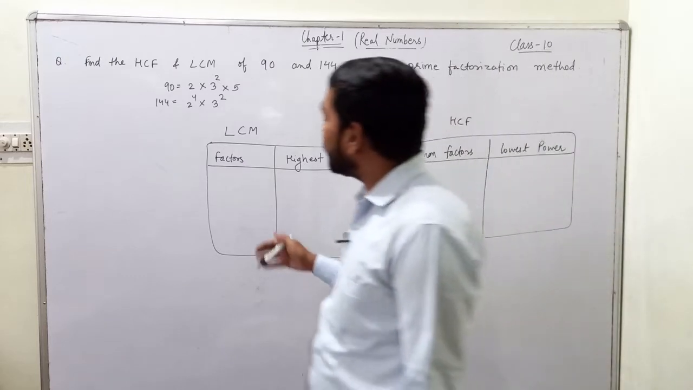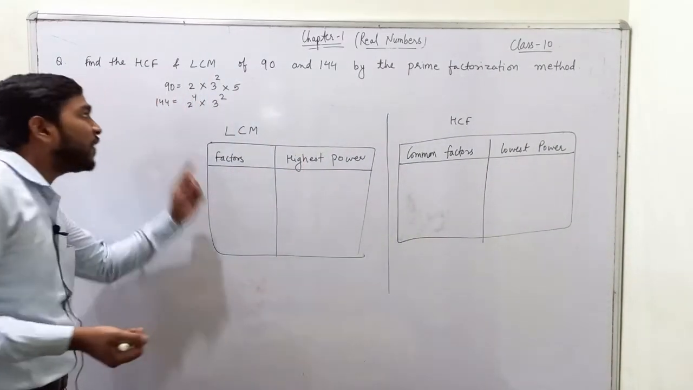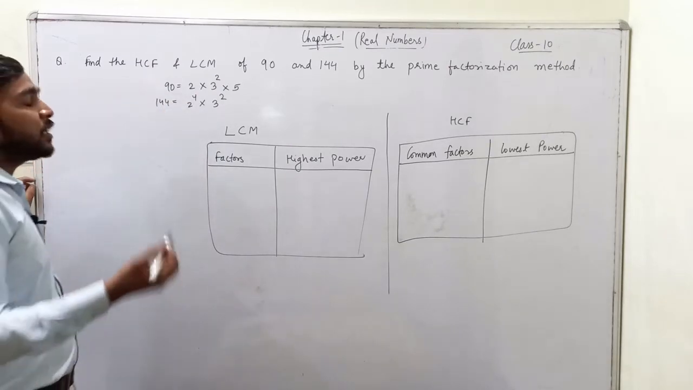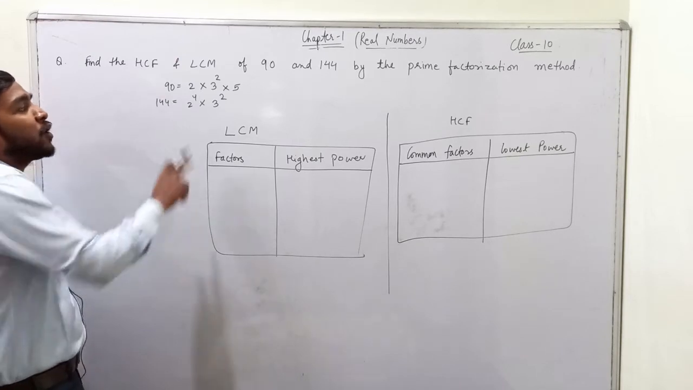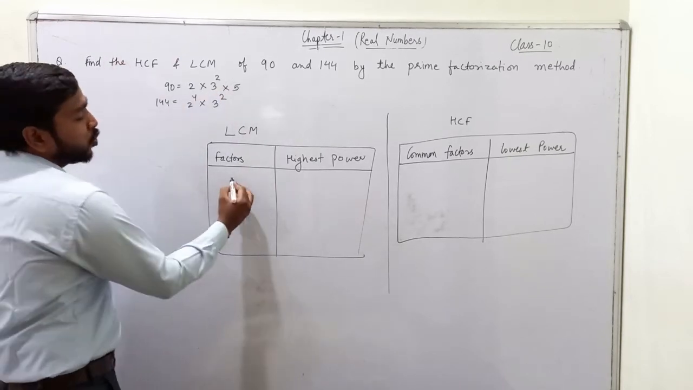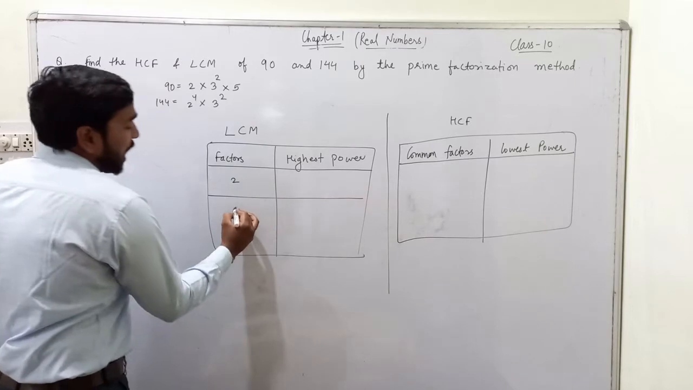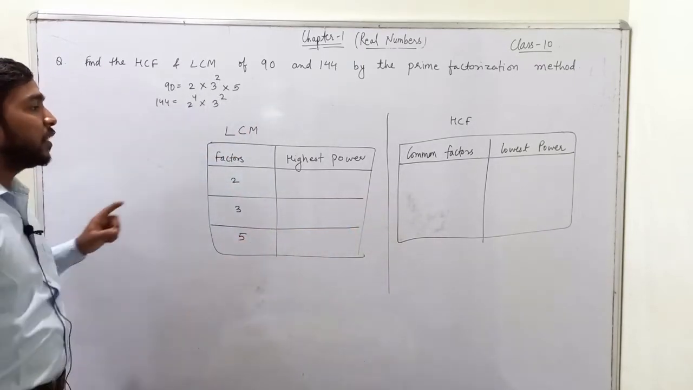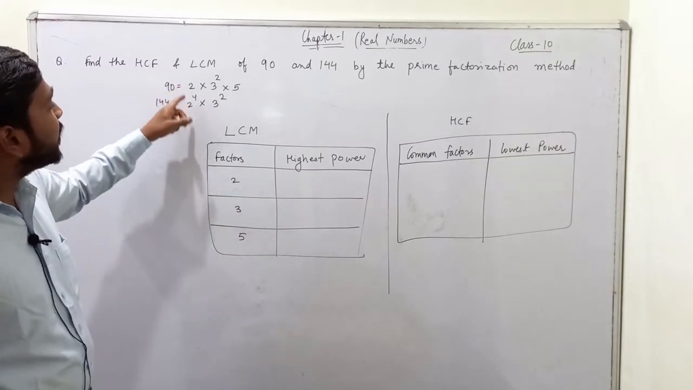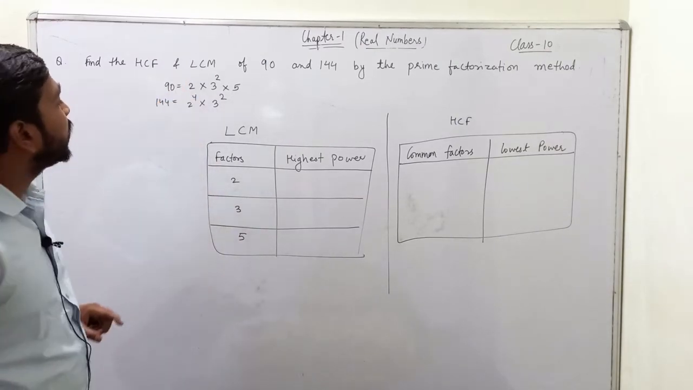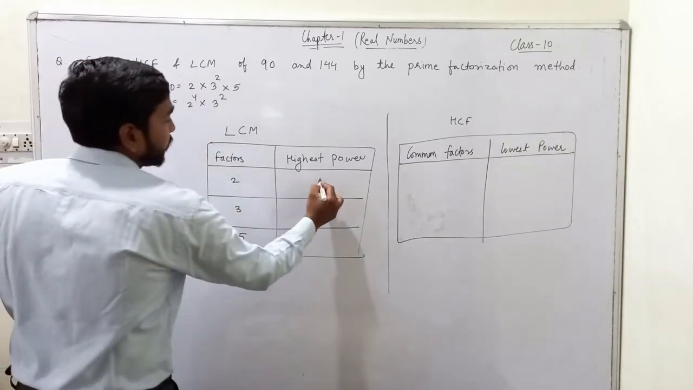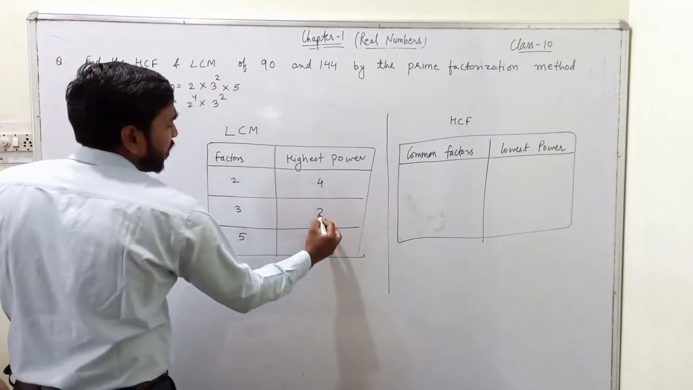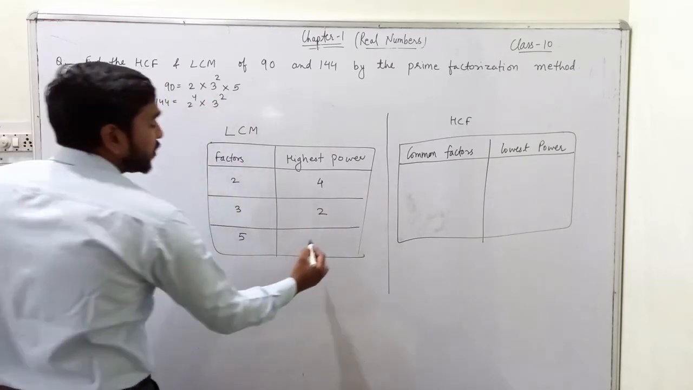Now, in case of LCM, you will list all factors that appear in the prime factorization of 90 or 144. So the prime numbers that appeared were 2, 3 and 5. So I will write 2, I will write 3 and I will write 5. Now we see that the highest power of 2 was 4. The highest power of 3 in both cases was the same, that is 2. The highest power of 5 was 1.